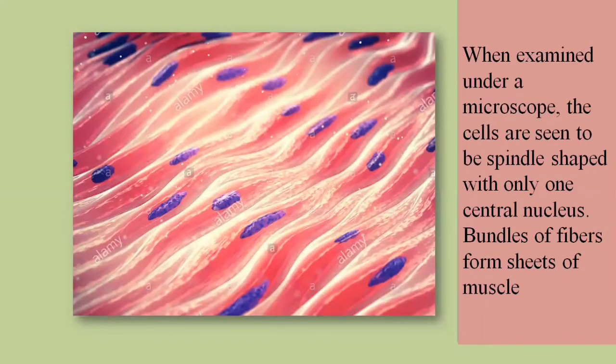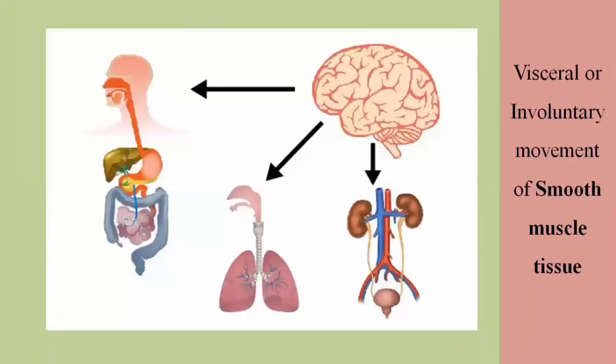When observed under the microscope, they are fiber shaped. They have spindle shaped fibers, and numerous fibers. These fibers collectively appear like a sheet, or like a bundle of fibers. This bundle of fibers looks like a sheet of muscles. The smooth muscles are basically involuntary, as compared to the skeletal muscle, which is voluntary and under conscious control, like lifting of the hand, and learning a new skill like skating and cycling. That's all under conscious control, and that's voluntary.